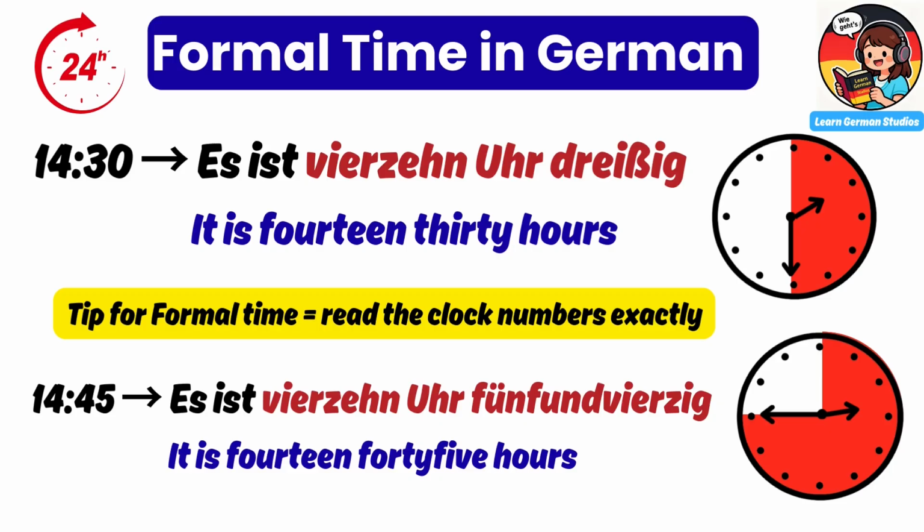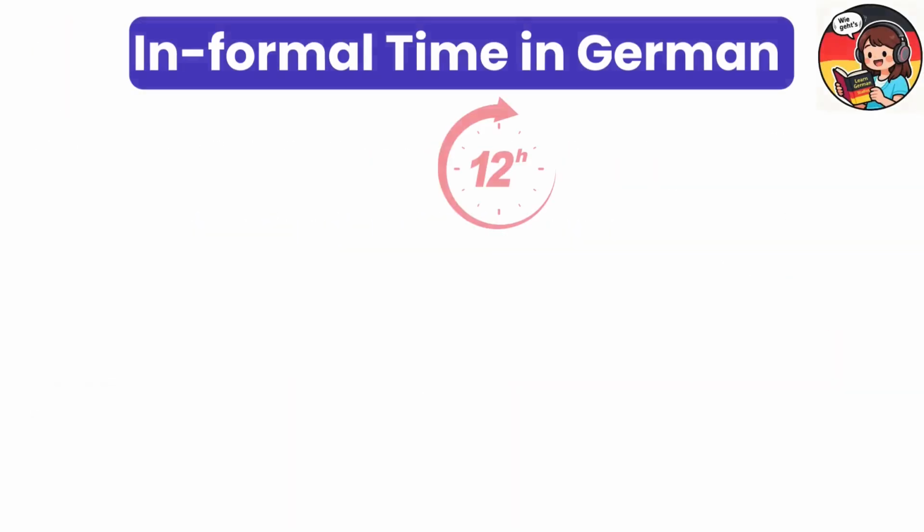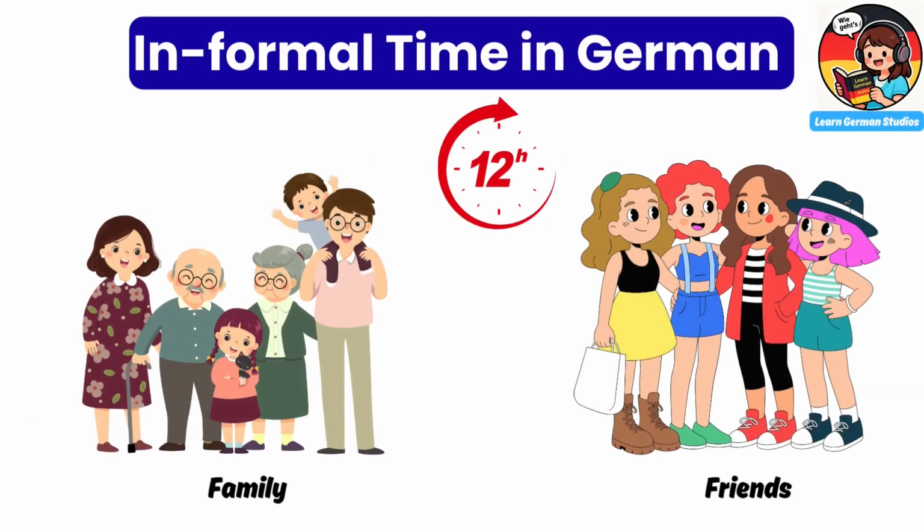Formal time is easy if you know German numbers. You read the clock numbers exactly. Informal time in German. Now let's move to informal time. In German, informal time is mostly used with family and friends.